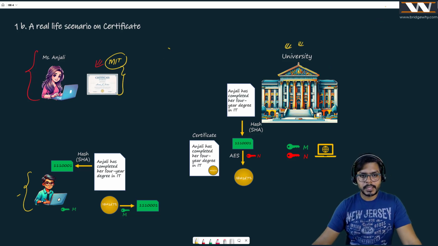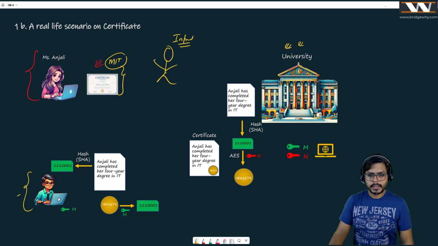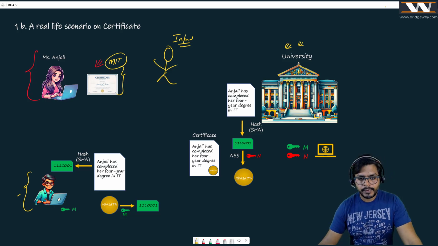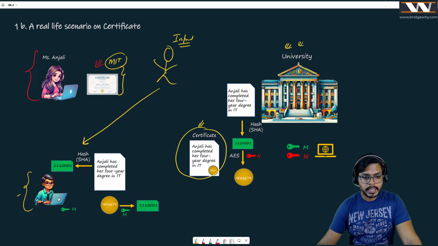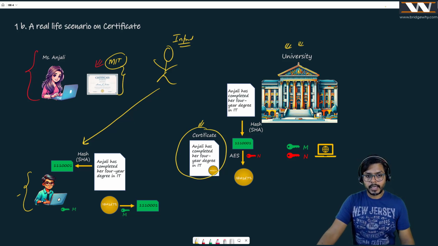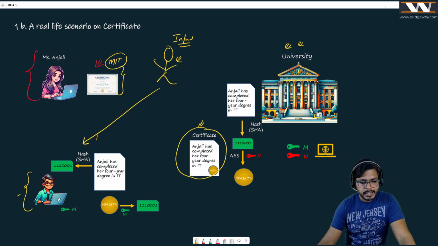We have our Mr. Intruder right here. First thing first, what is he doing? He is taking this certificate, because the certificate is available in public. So he's taking the certificate and giving it to Mr. Rahul and saying, Mr. Rahul, I have passed my bachelor degree from the university or the MIT college. You can check it. From where is the certificate coming now? From the intruder. But when Mr. Rahul checks the certificate, he's going to see the name of Anjali.